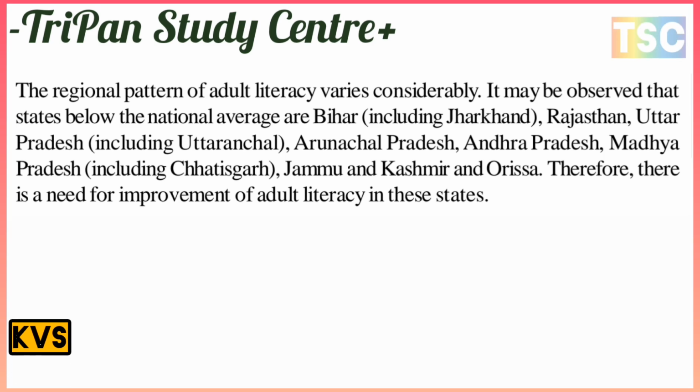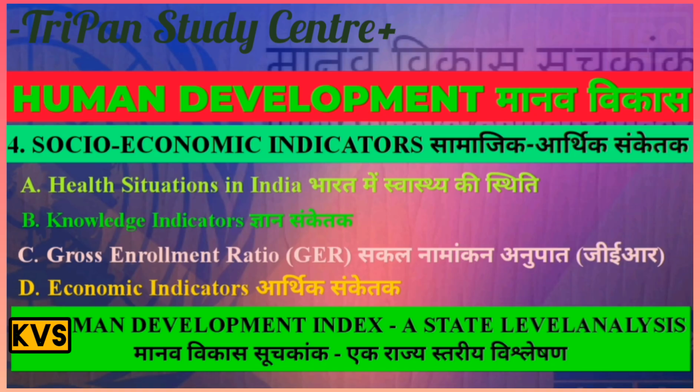It may be observed that the states below the national average include Bihar, including Jharkhand also, Rajasthan, Uttar Pradesh, including Uttaranchal, Arunachal Pradesh, Andhra Pradesh, Madhya Pradesh, including Chhattisgarh also, Jammu and Kashmir and Odisha. Therefore, there is a need for the improvement of adult literacy in these states.